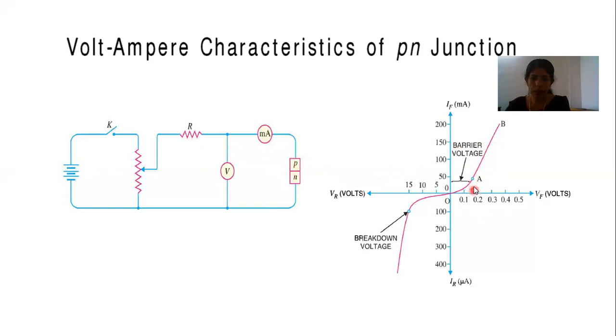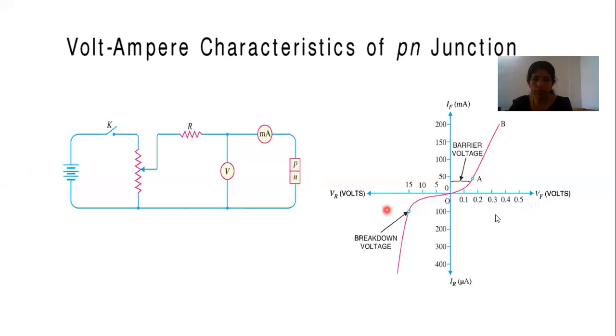This particular voltage at which the diode starts conducting is known as knee voltage, cut-in voltage or barrier voltage. For a silicon diode, it is approximately 0.7 volt, whereas for germanium it is about 0.3 volt. So this is the forward biased characteristics of a PN junction diode.